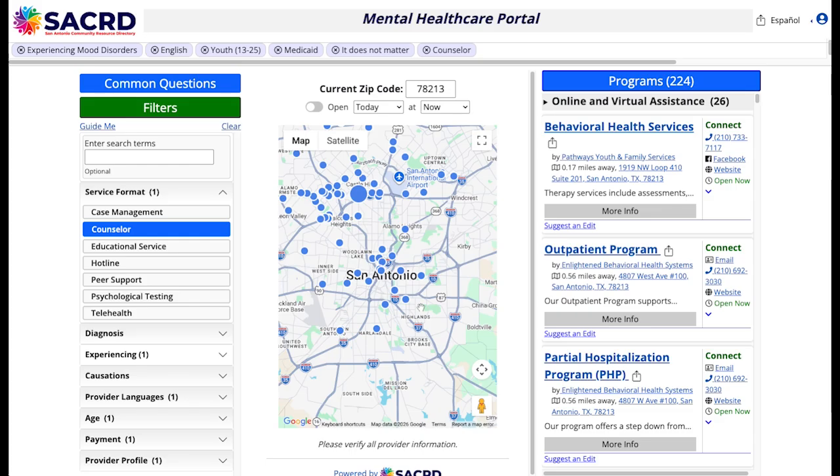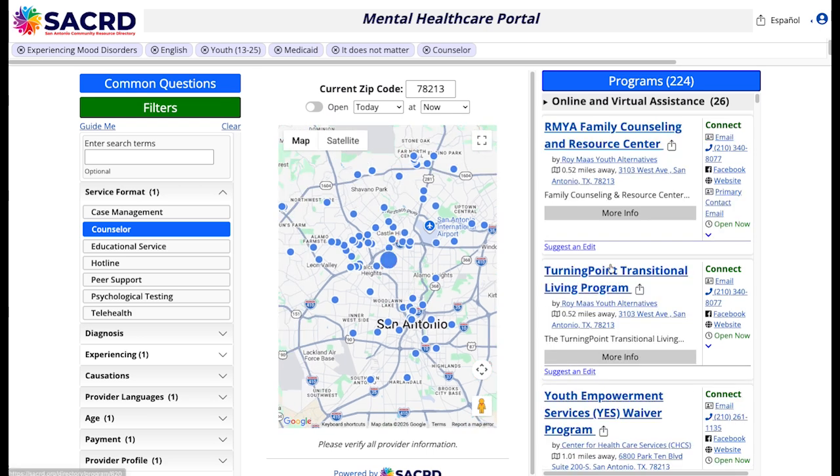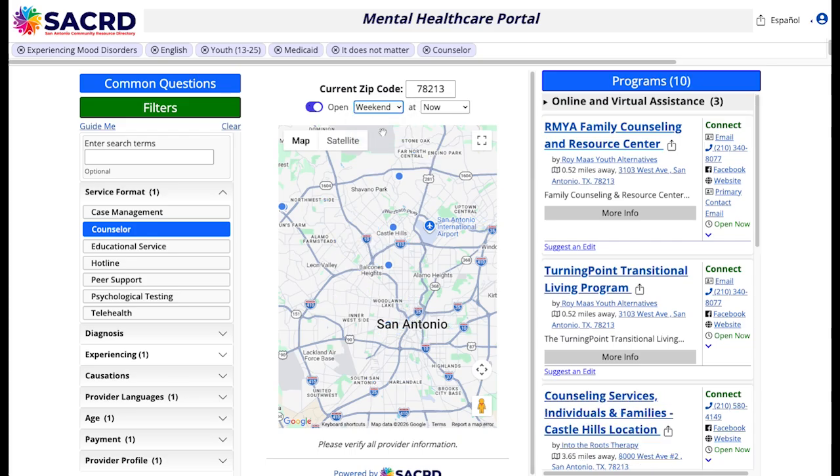If you want to zoom the map, you can. And if you want to move the map to where it's more appropriate for where you live, then you can certainly do that as well. And this will resort them. So in this case, Roy Moss Youth Alternatives might be a good option for the child or the teenager in this case. And if you want to find those that are open now, you can certainly do that. And that limits the choices to those that happen to be open now. Or maybe you want one that's just working on the weekend. And again, you can filter it and only show those particular ones.